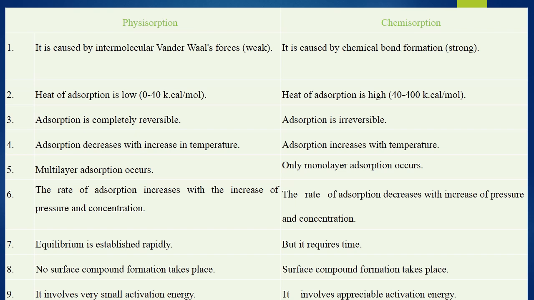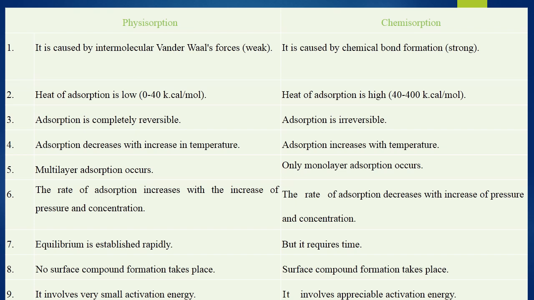The heat of adsorption is low because we have to spend only a small quantity of energy to remove the adsorbate from the adsorbent. But in case of chemical adsorption, we have to spend more energy to occupy the molecules at the solid surface, nearly 40 to 400 kilocalories. Physical adsorption is a reversible process; both adsorption and desorption are carried out. But chemical adsorption is an irreversible process, only adsorption takes place. We cannot get the adsorption reaction back from desorption.